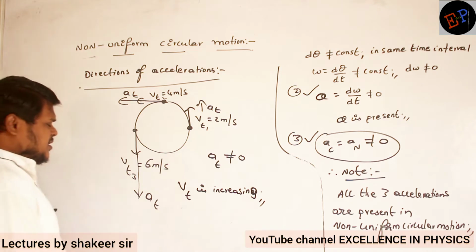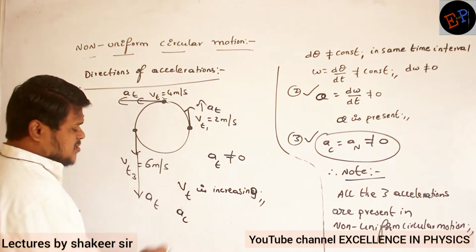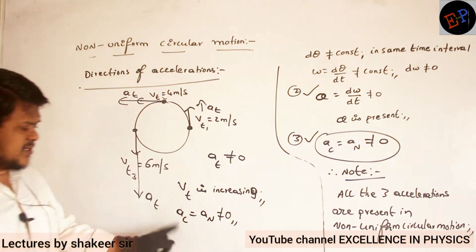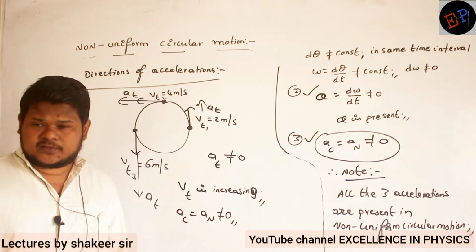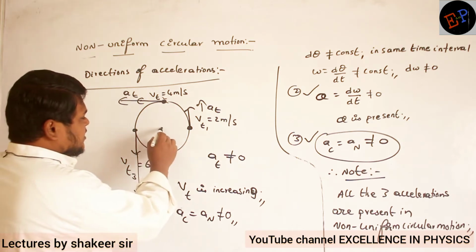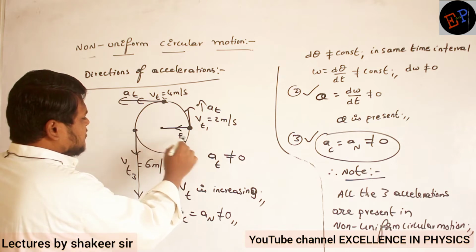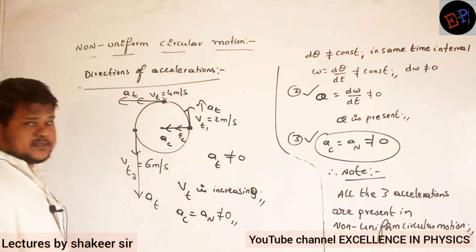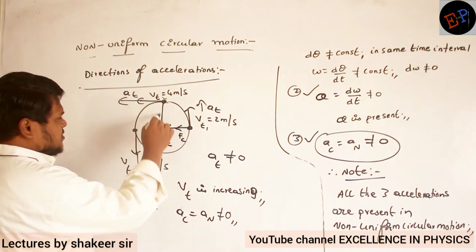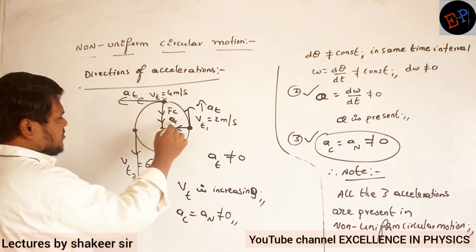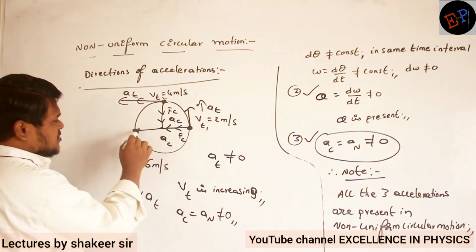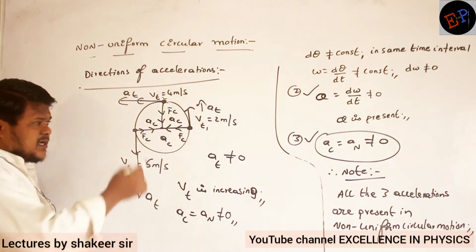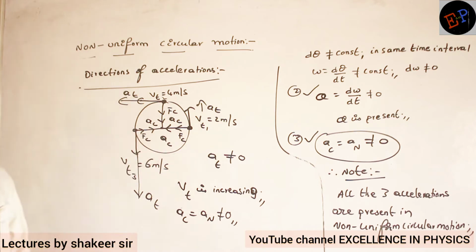Now what about centripetal acceleration, or normal acceleration? This is also not zero, this is always present. What is the direction of centripetal acceleration? It will be towards the direction of centripetal force. Centripetal force will be in this direction, so centripetal acceleration also will be in the same direction. Similarly, this is the direction of centripetal force and this is the direction of centripetal acceleration. So centripetal acceleration is always acting towards the center of the circle.